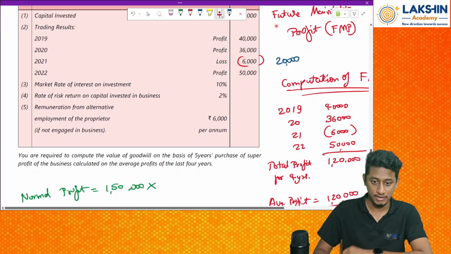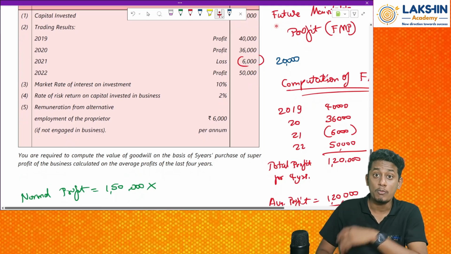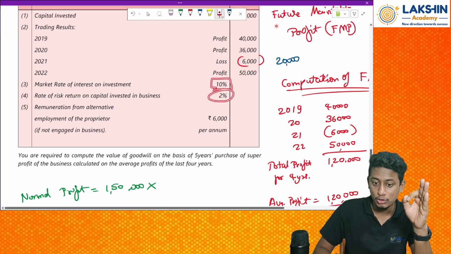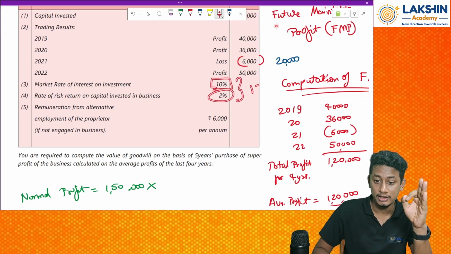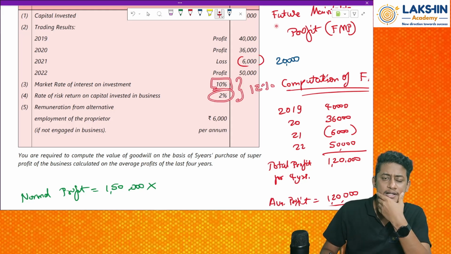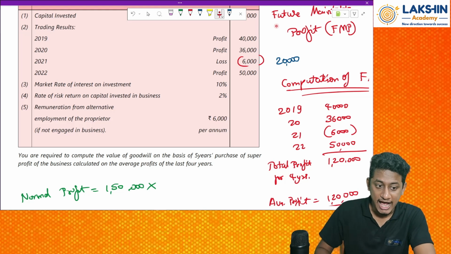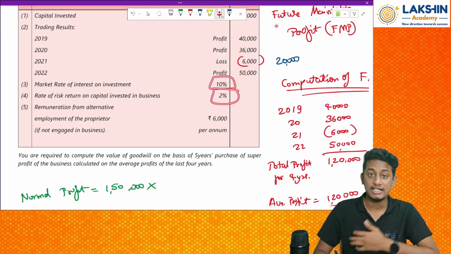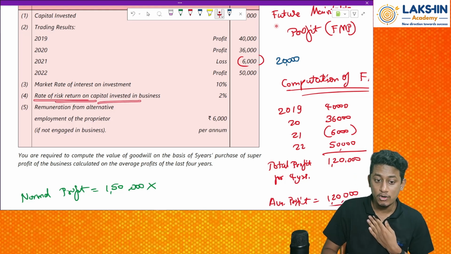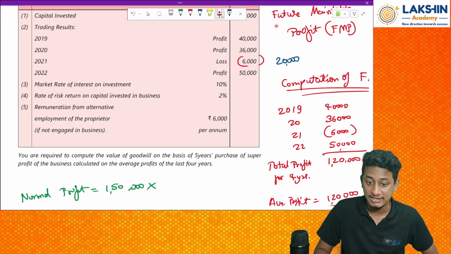10%. How much is the profit I am earning? How much is the industry profit? 10% or 2%? It would be 12%. Why is it 12%? Because, always remember this, whenever I say profits, there will be market return plus the risk involved by me. How much ever risk is involved in the capital invested in the business, that risk I should be adding.